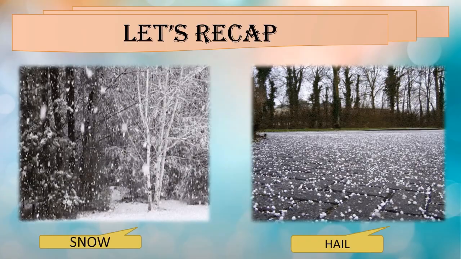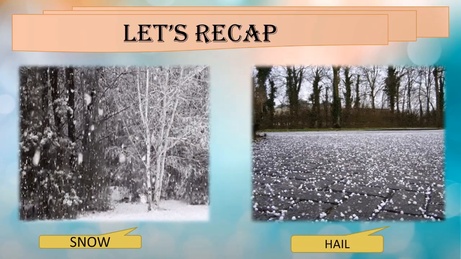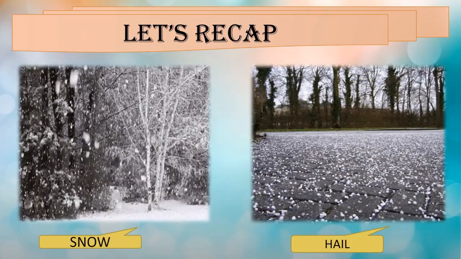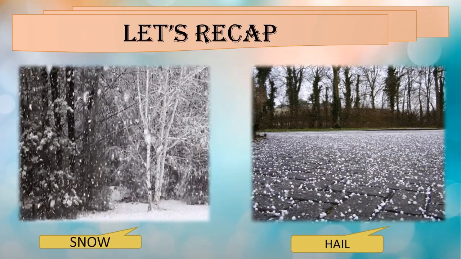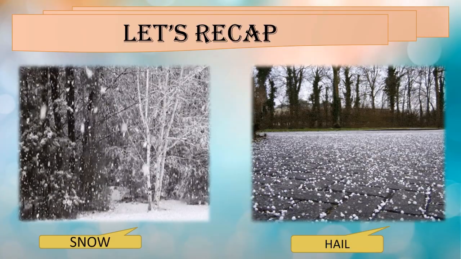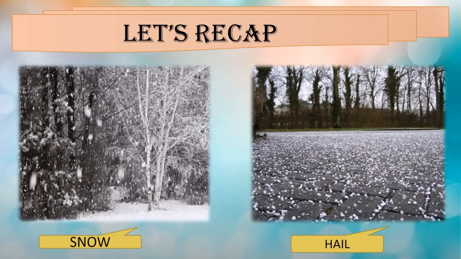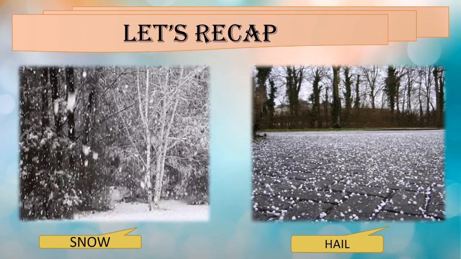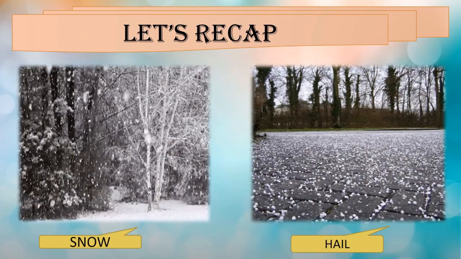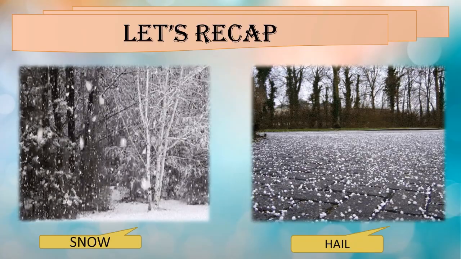As the hailstones are very heavy, they fall toward the earth's surface because of gravity. As hails occur only in the summer season, the crops may get destroyed and loss of life and property may occur because of the hailstones.